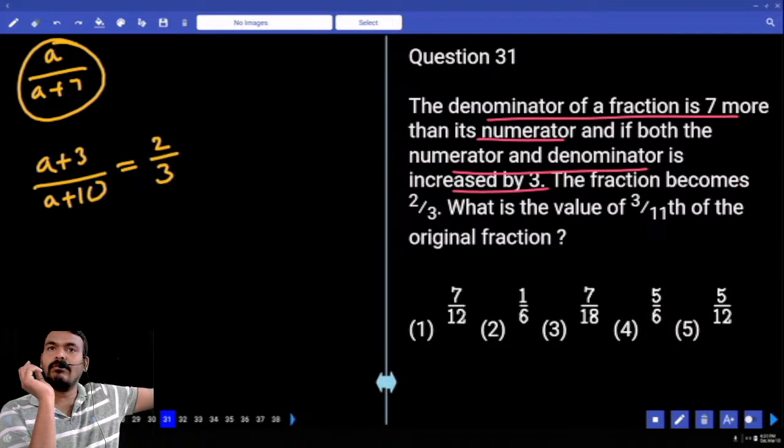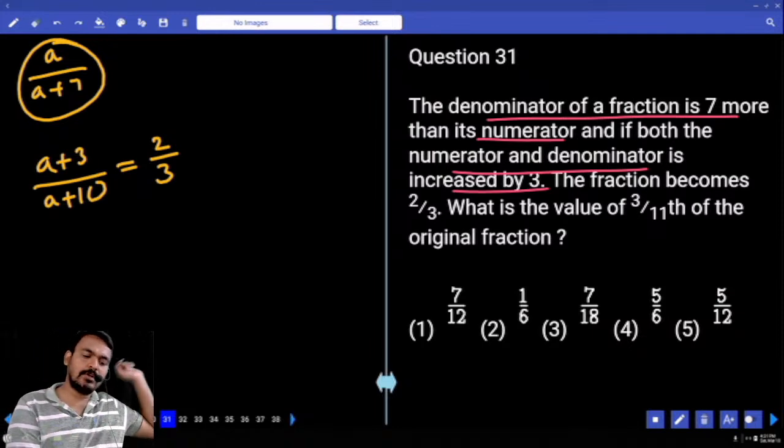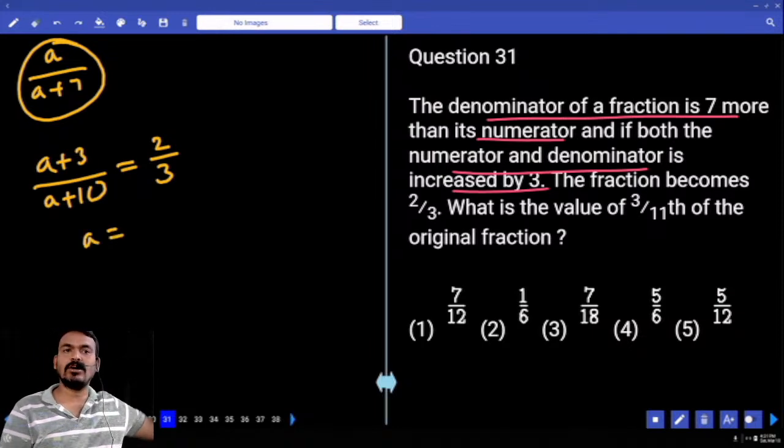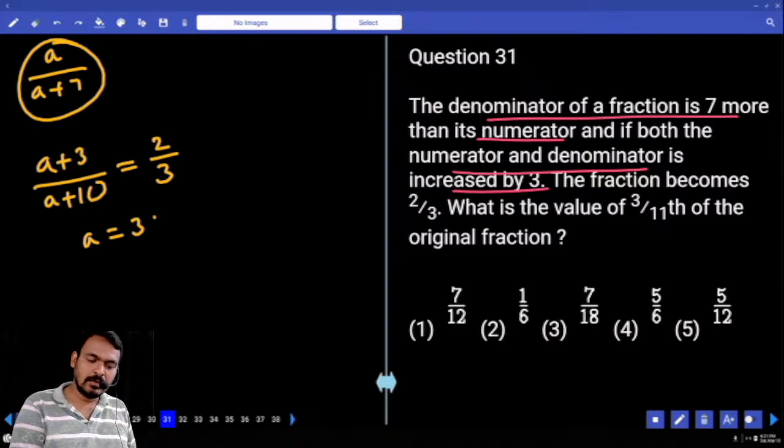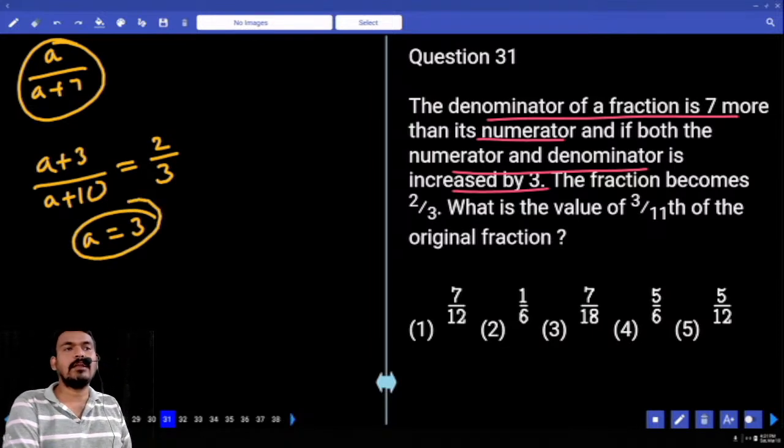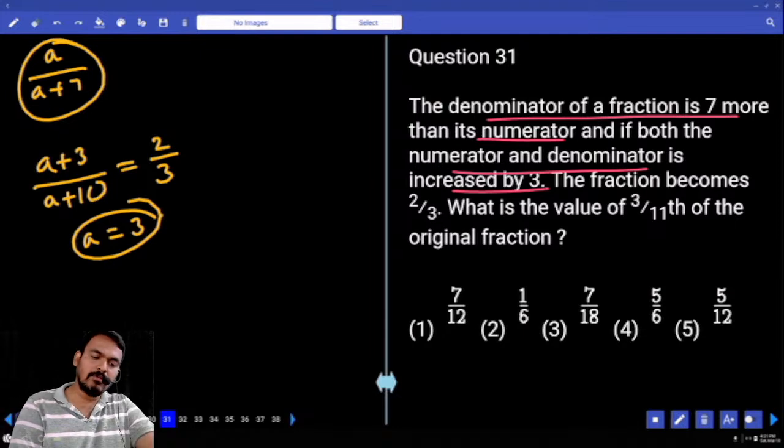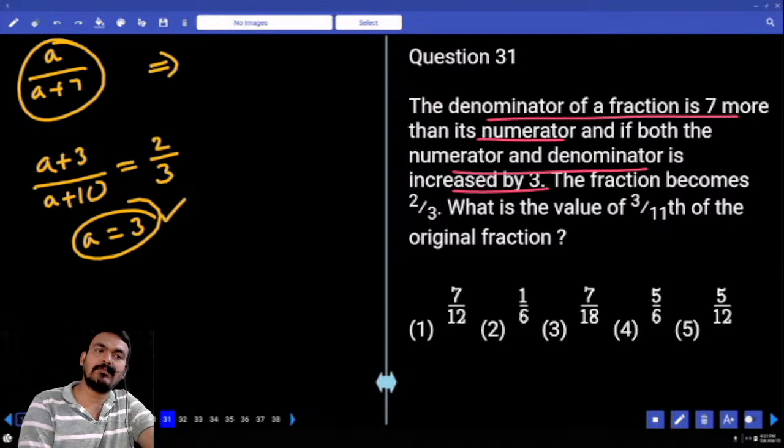Just cross multiplication. 3 into a, 2 into a. Difference is a. 3 3s are how much? 9. 10 2s are 12. Difference is 3, or not? 12 and 9 difference is 3. A value is 3. A by a plus 7 means 3 by 10, or not?